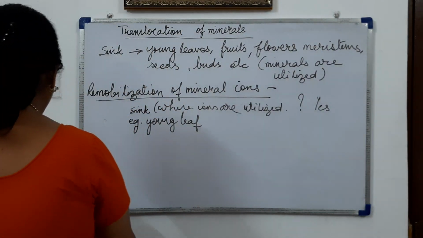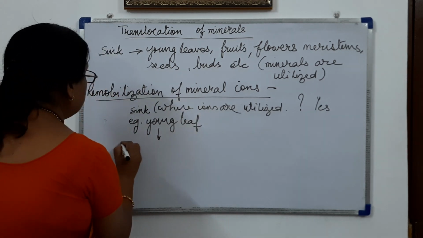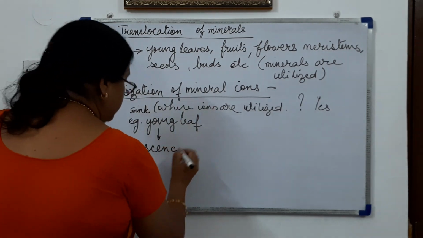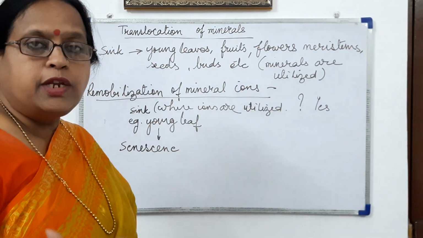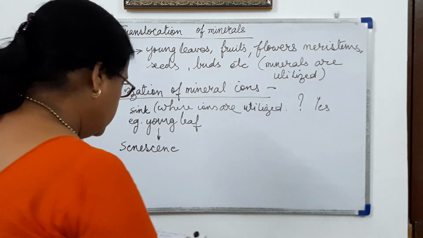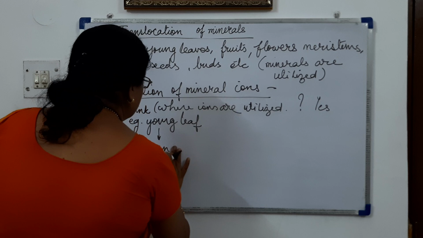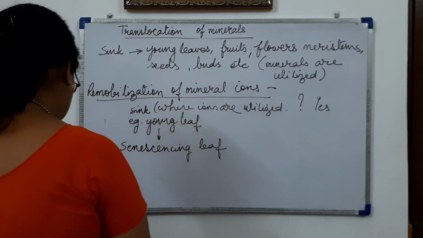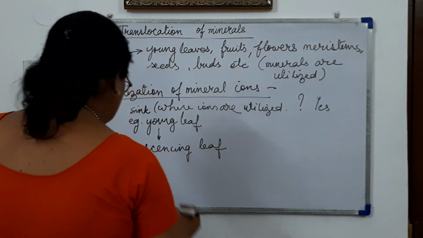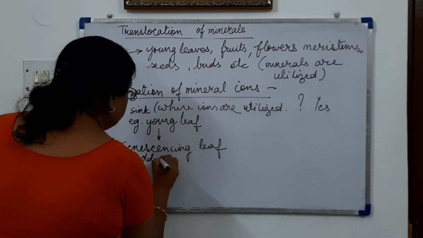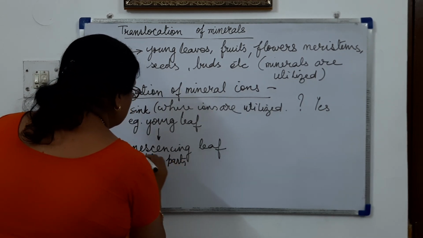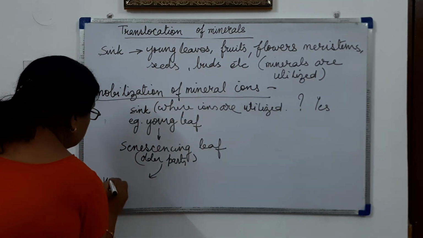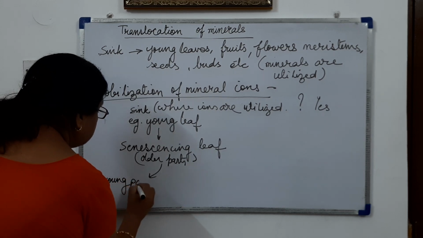When are they moving? During senescence. Senescence, all of you know? When the leaf or the flower is going to become dried up or dead. So a senescing leaf or senescing flower, that is the older parts of the plant, from here they are given to the other young parts.